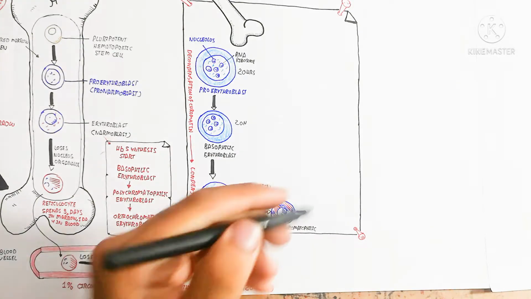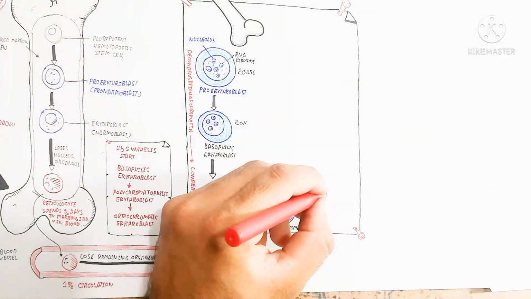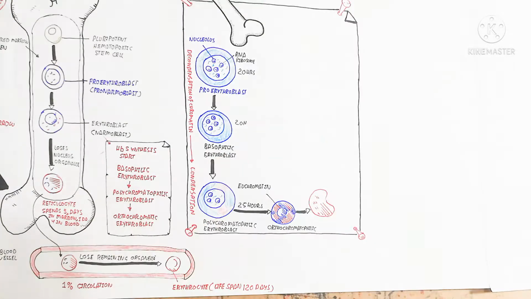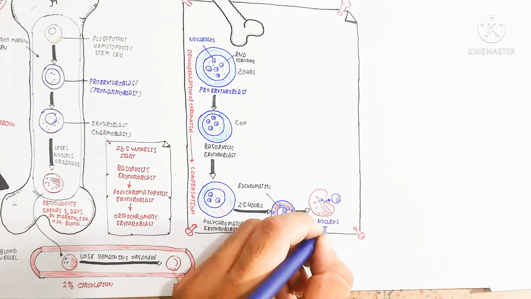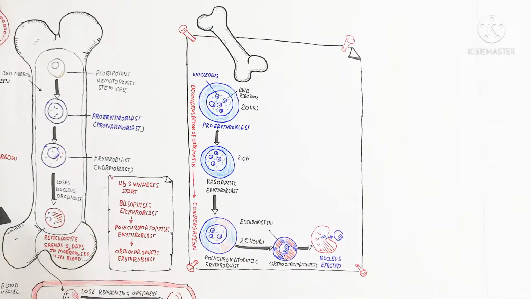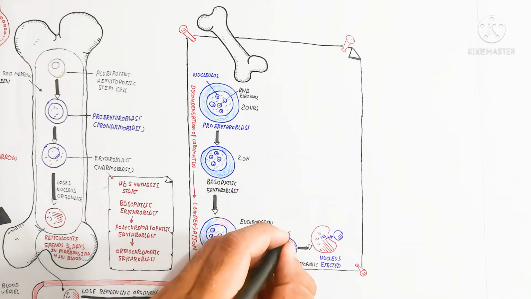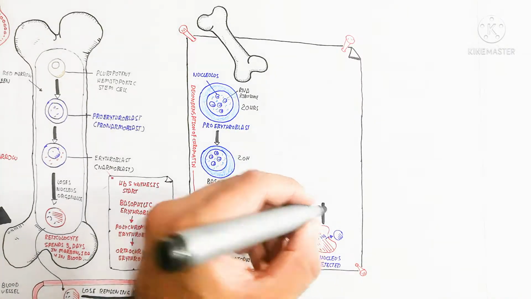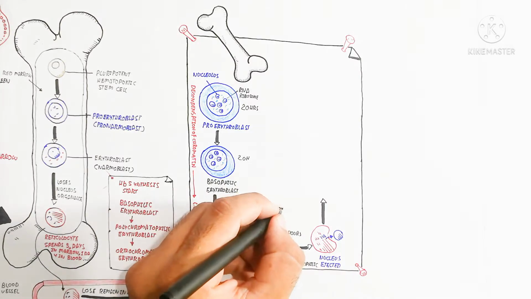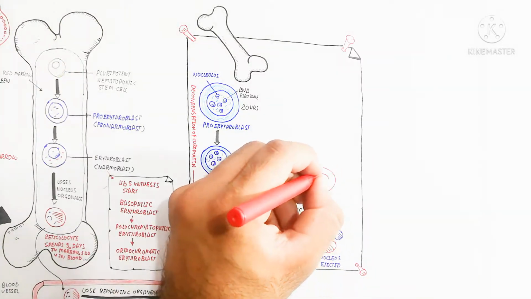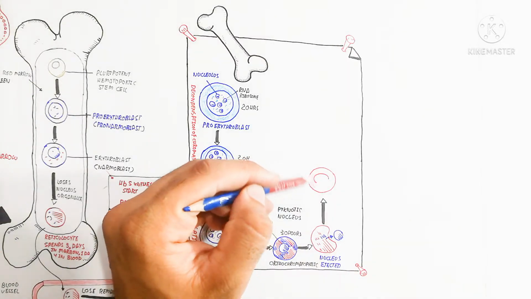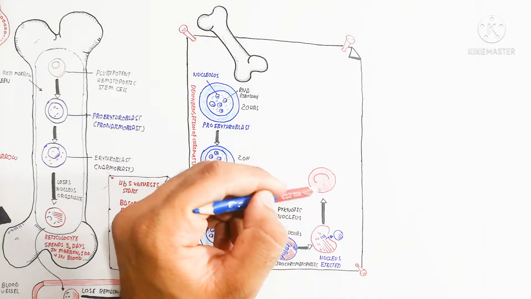The blue color is becoming less while the hemoglobin-containing red color is increasing. On the other hand, the nucleus is ejected out, meaning the red blood cell is anucleated, no nucleus is present. A reticulocyte is formed, which remains in the bone marrow for 3 days.